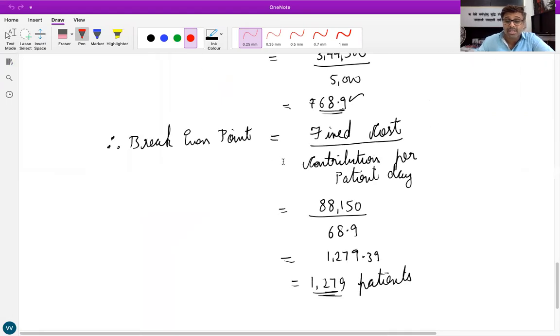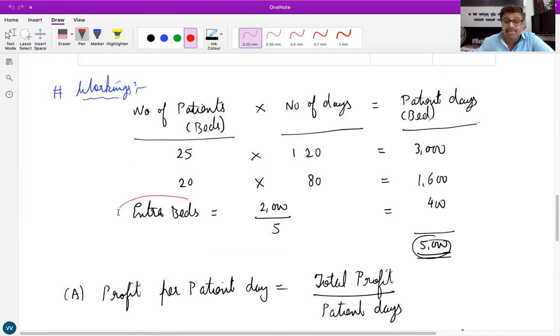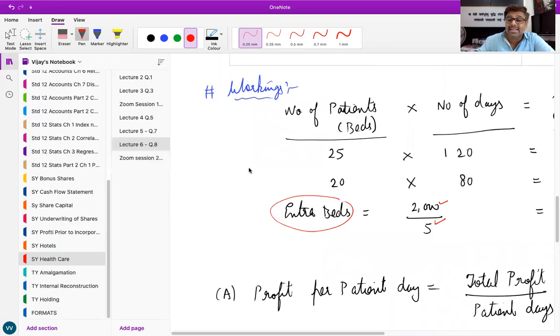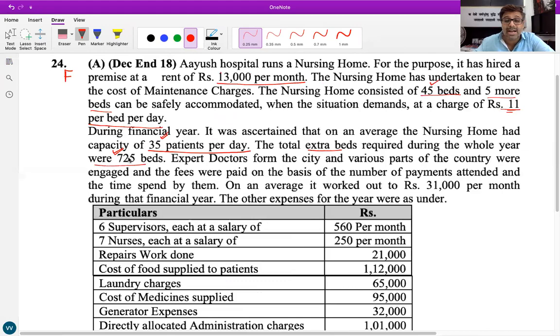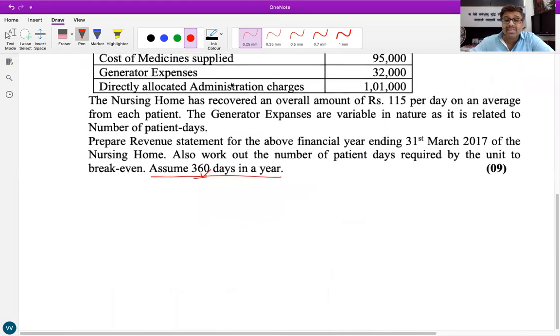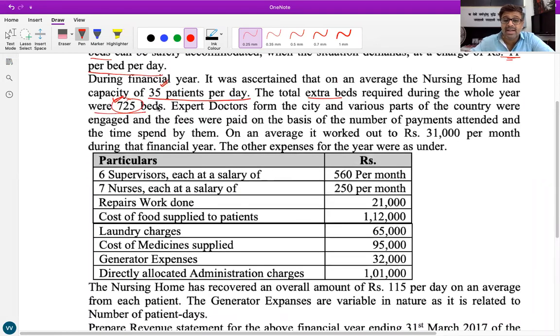Like in the earlier questions, how did we find the extra beds? 2000 divided by 5 rupees. But here this answer is directly given: how many extra beds are required? 725 beds. So in the total bed days, 35 into 360 days, we will directly add 725 extra beds. Is that clear to every one of you? Yes, sir.